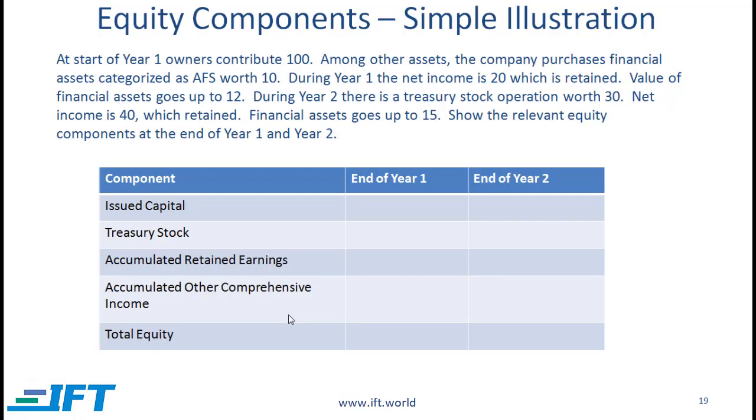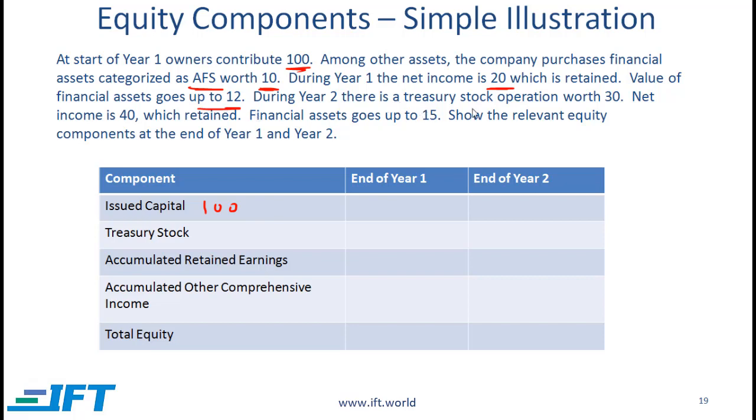To understand the major components of equity, let's look at this simple example. At the start of year one, owners contribute 100. So that is the issued capital. Among other assets, the company purchases financial assets categorized as AFS worth 100. So during year one, the net income is 20, which is retained.